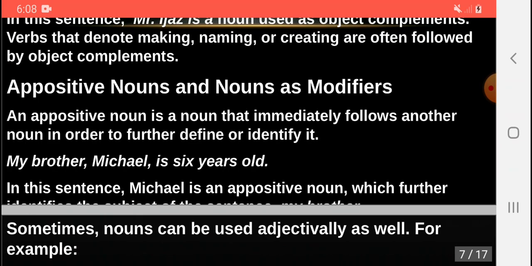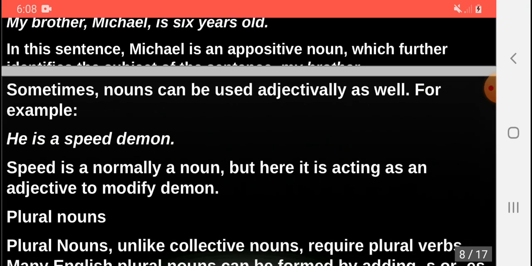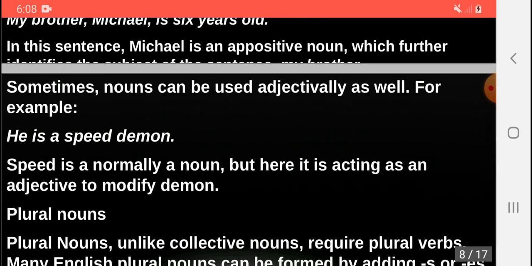In this sentence, Michael is an appositive noun which further identifies my brother, which is a noun. Sometimes nouns can be used adjectively as well. For example, he is a speed demon. Speed is normally a noun, but here it is acting as an adjective to modify the noun demon.